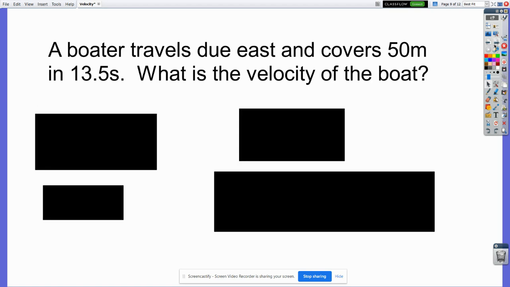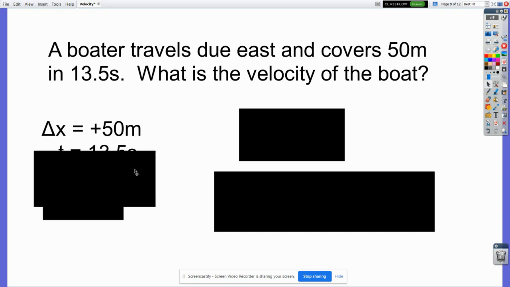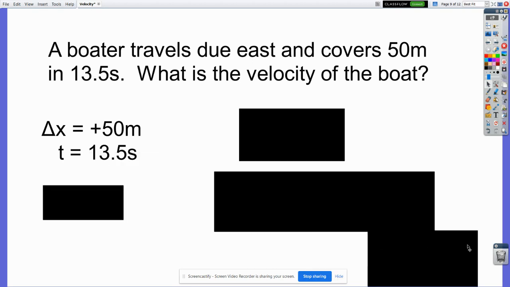So let's put it into practice, take a look at how some of this works. A boater travels due east and covers 50 meters in 13.5 seconds. What's the velocity of the boat? And again, using my uniform problem-solving approach, the first thing I've got to figure out is what these numbers are. 50 meters. Now that could be a distance or displacement. Because I'm dealing with velocity, I know it's a displacement. So I write delta x equals, in this case, positive 50 meters, because the boat is traveling east, and east is a positive direction. The 13.5 seconds, well, I know that's time, so that's t.